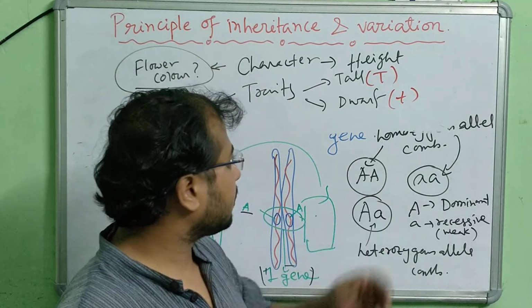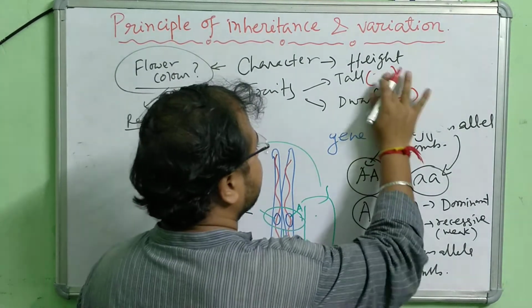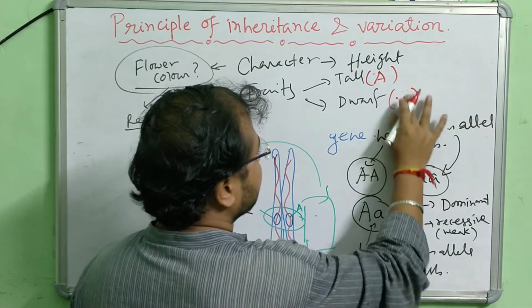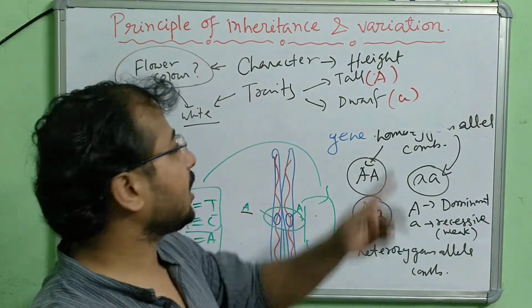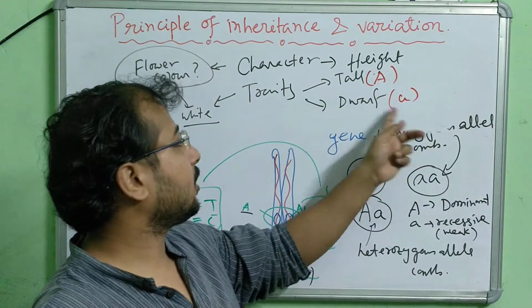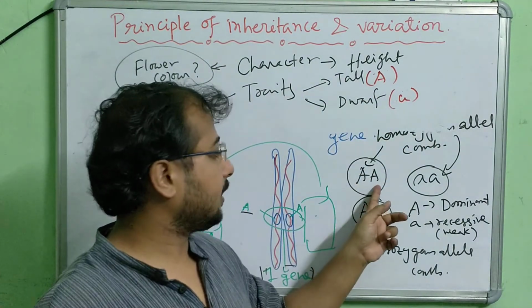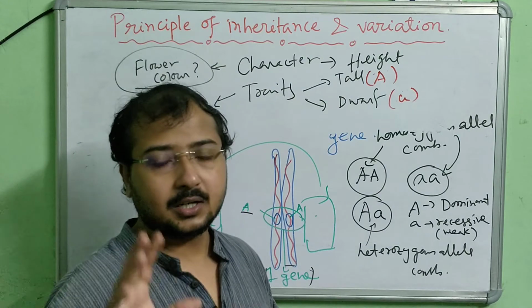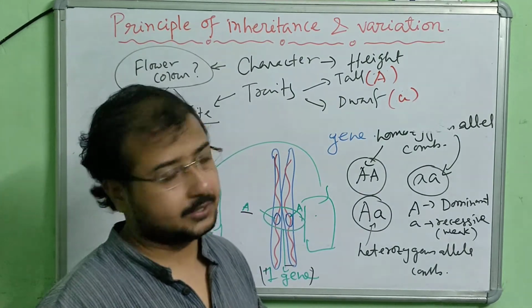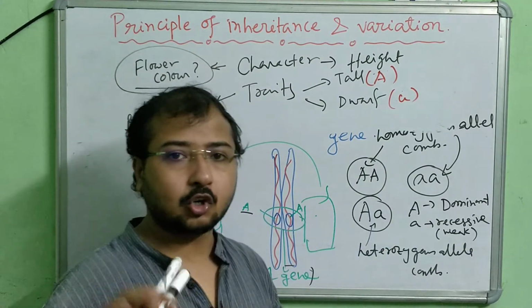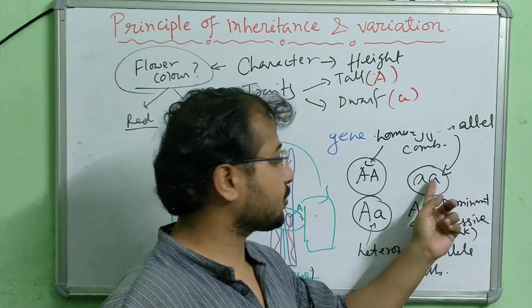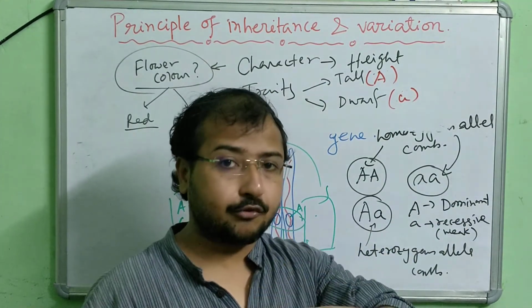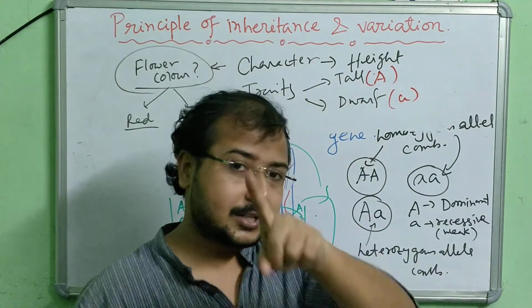So both, I'm sorry, let me write it here, A, as I have used A here. So now look at here, capital A is for tall, small a for dwarf. Now both capital A, so it is going to be a tall plant. Both are responsible for the tall trait, same character, same trait. In this case, both are responsible for short height, dwarf height, right? So same character, same trait.